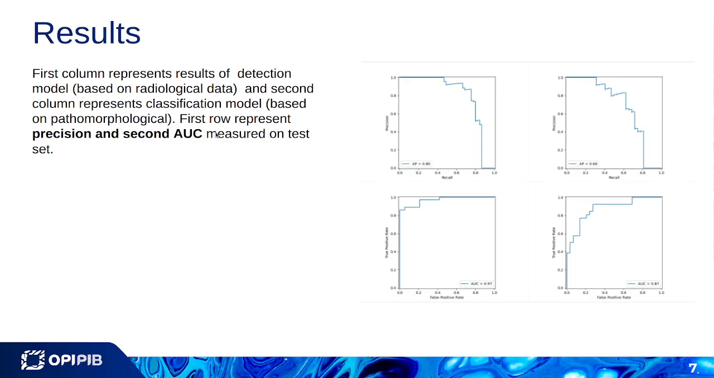However, we also needed a numerical evaluation of our model. For this we used the area under the curve and average precision. Those metrics were used from the PI-CAI challenge repository in order to get it objectively. We also see the 2 columns. In the first column we have the gold standard based on the radiological data, and on the other side, the gold standard was based on the pathomorphological data.